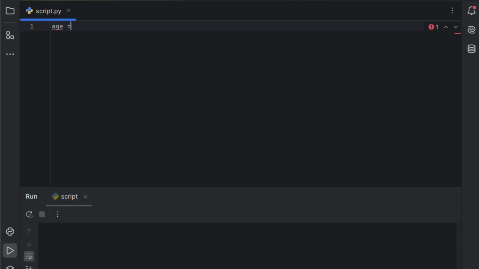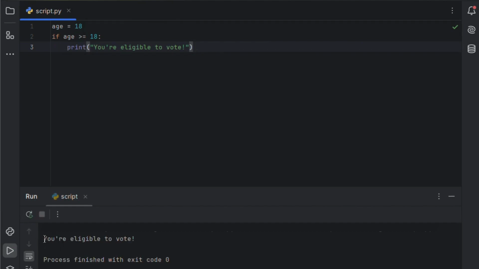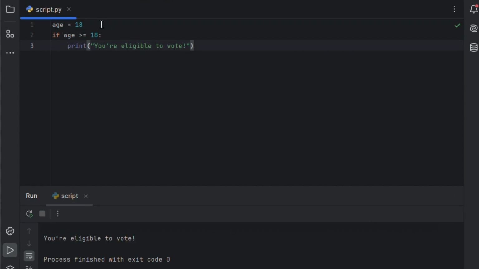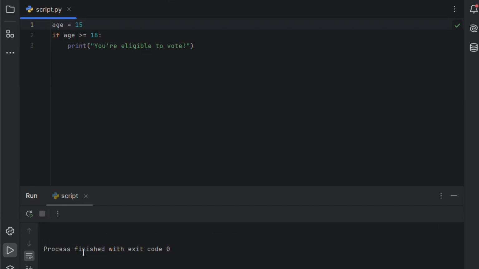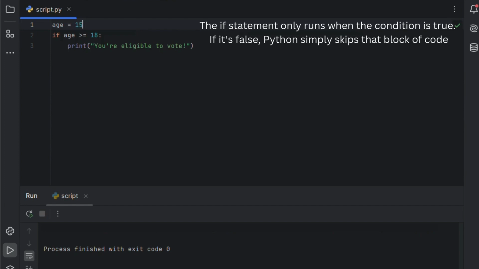We'll create a variable called age and assign it a value. For now, let's go with 18. Now, let's check if the age is greater than or equal to 18. If it is, we'll print, you are eligible to vote. Let's run the code, and since the condition is true, it prints the message. Now, let's change the age to 15, save it, and run again. This time, nothing prints, because the condition is false. So, the if statement only runs when the condition is true. If it's false, Python simply skips that block of code.